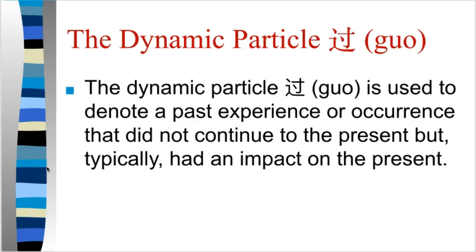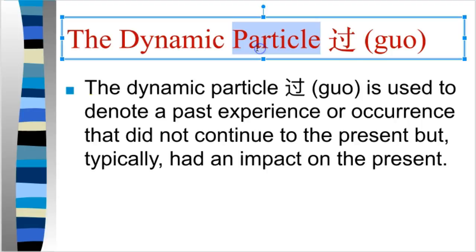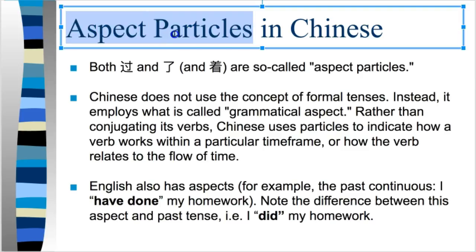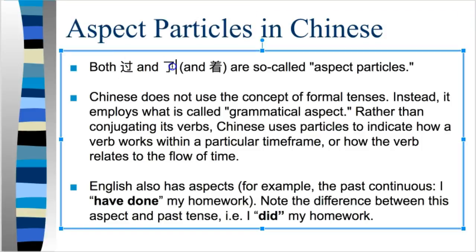过 is a so-called particle. Right now, in fact, it's called an aspect particle. There are two aspect particles we've learned so far in Chinese. One is le, very important particle, and guo, also very important. Aspect particles are used in place of tense.